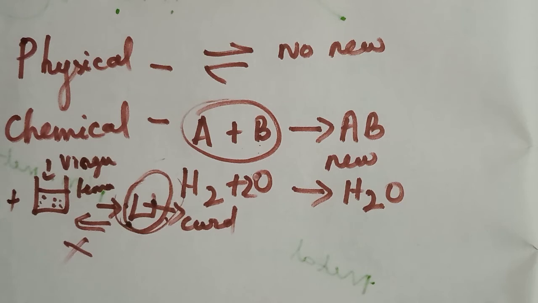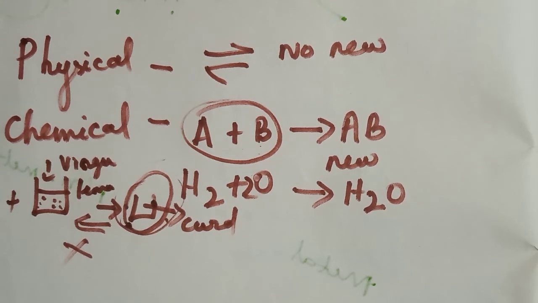For another example, wood. If you go to a village, you can see wooden stoves. If we burn wood in that, what will happen, children? That wood will burn. After that, we will get ash. That is a new product. We are not getting the same wood again. Yes or no? Yes. So this is called a chemical change. Now we are going to see the differences between chemical change and physical change.